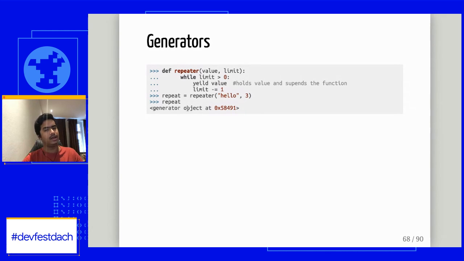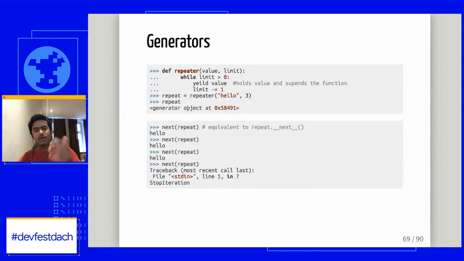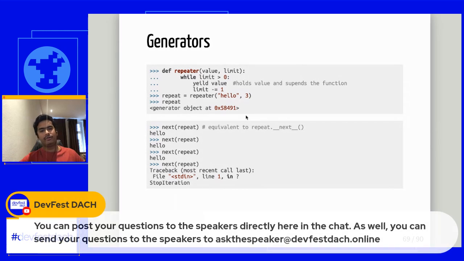I'm not starting anything yet. But when I call next on my repeat, it makes a call to the next method, remember our iterator, and gives me a hello back, and at the same time suspends my function. As I have passed 3, it will go for the 3 elements, and at the 4th element it will raise an exception, saying that I'm exhausted, I'm out of values.